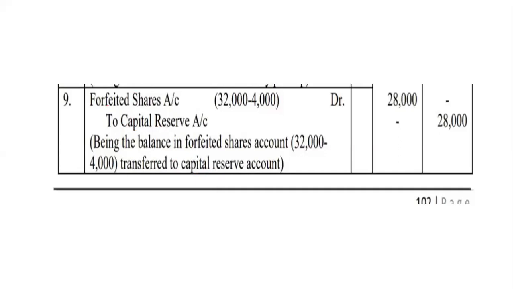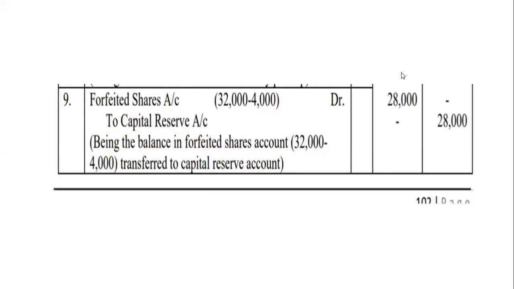Yes, that entry is passed. Forfeited shares account debit to capital reserve. Capital reserve account, the amount will be credited. Okay, right? The balance in forfeited shares account transferred to capital reserve. Write the entry, please, students. Forfeited shares account debit to capital reserve, the balance in forfeited shares account transferred to capital reserve. Now how did the amount come?